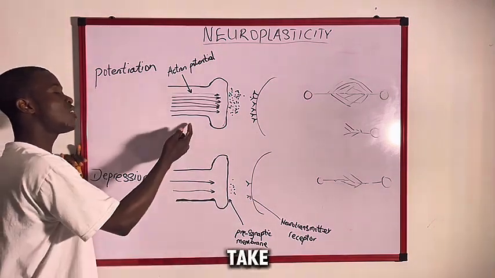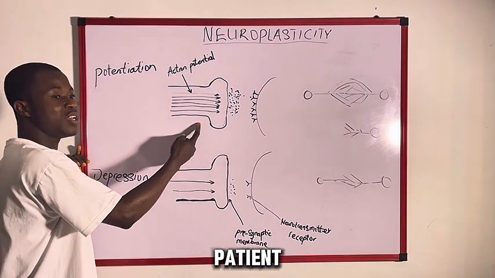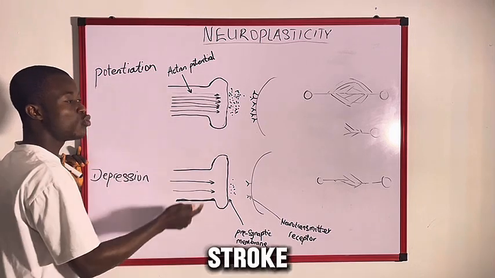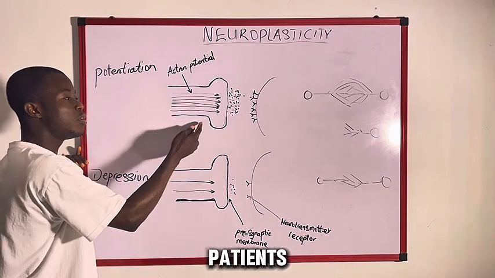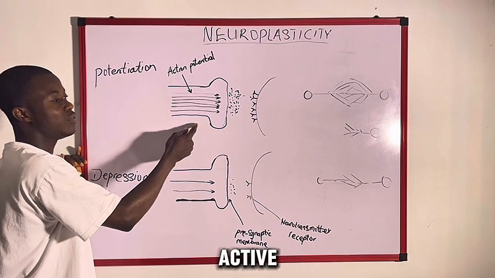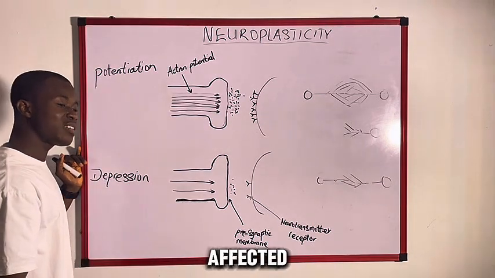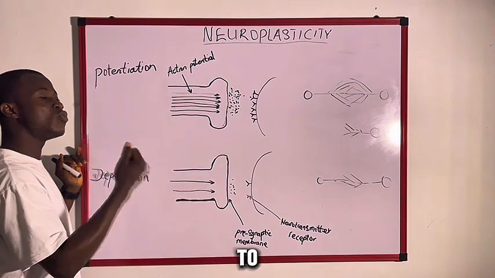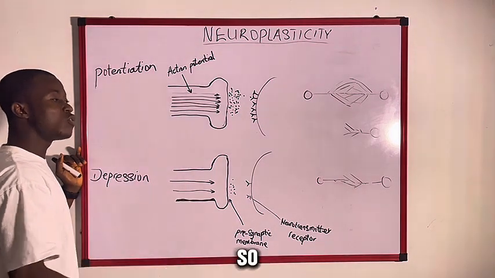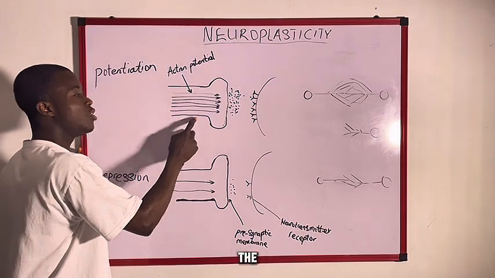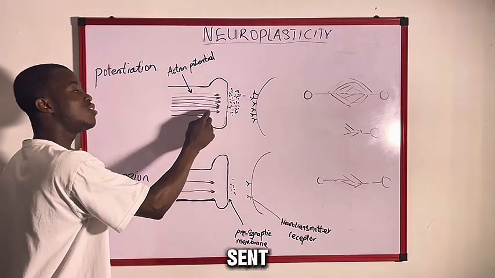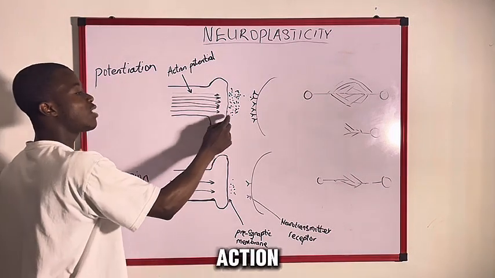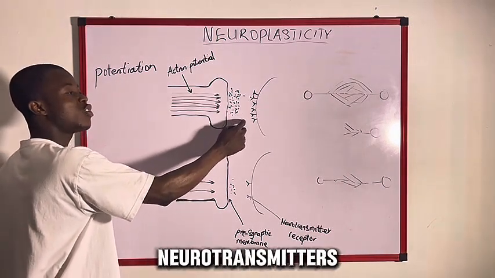So then let us take, for example, this is patient A and this is patient B. Both patients had stroke. This patient becomes more physically active. It means that for the affected limb or the affected part of the body, they try to use it more and more. So the more they use it, the more action potentials are sent through the neurons that are still alive, and the more neurotransmitters are sent.